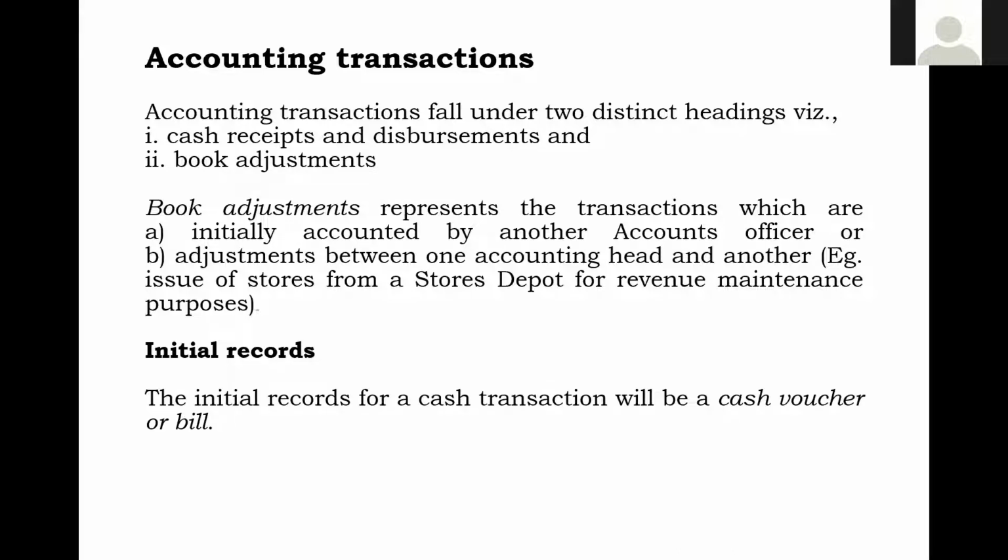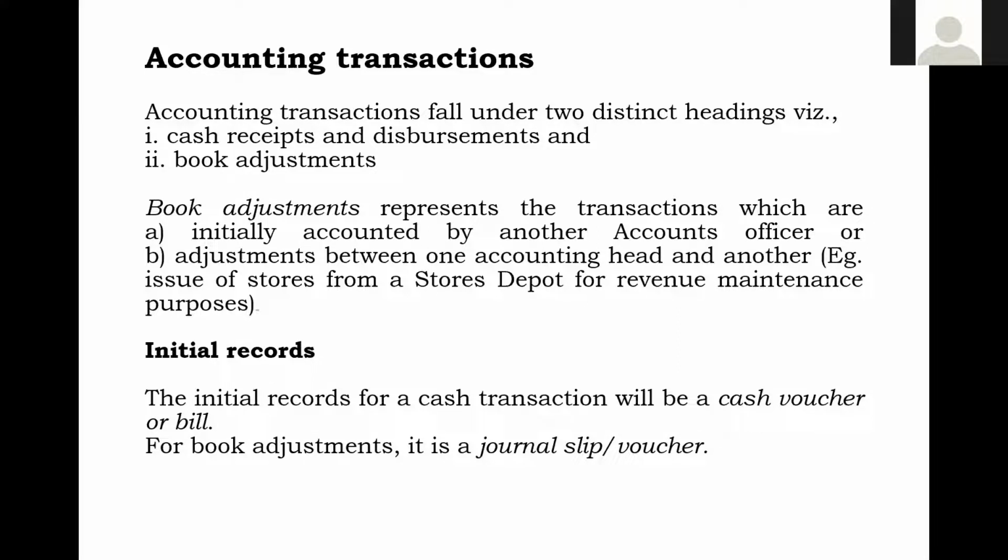Then what are the initial records? I said the majority of the transactions in railway, for that matter in any organization, will be cash receipt and cash disbursement. So the initial record for a cash transaction will be a cash voucher or a bill. In case of payment it is a bill, and in case of receipt some cash voucher will be there. For book adjustments, it is the journal slip or journal voucher. Normally in our railway, we call it a journal voucher, JV.